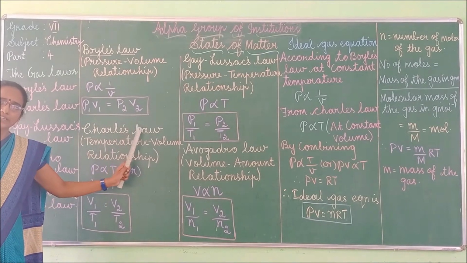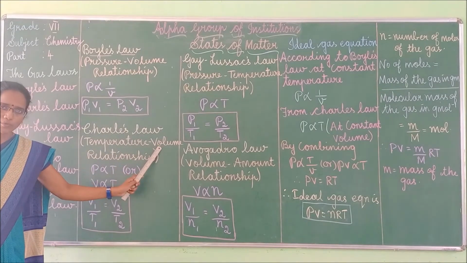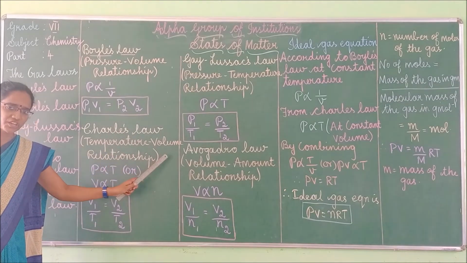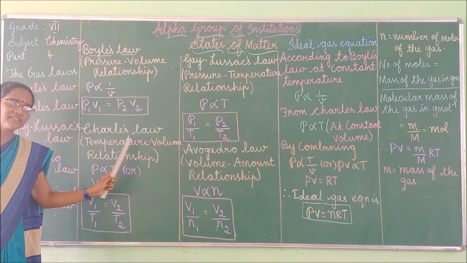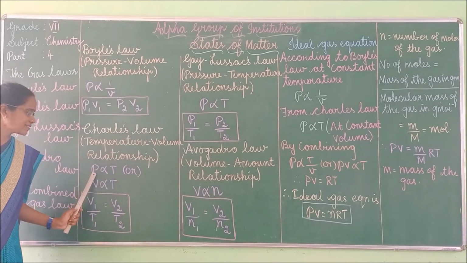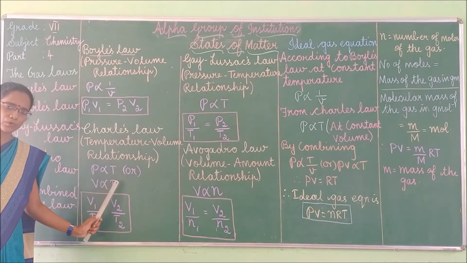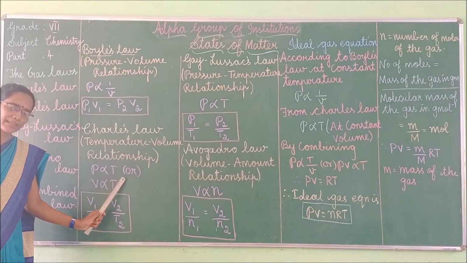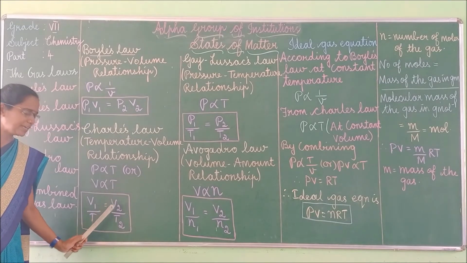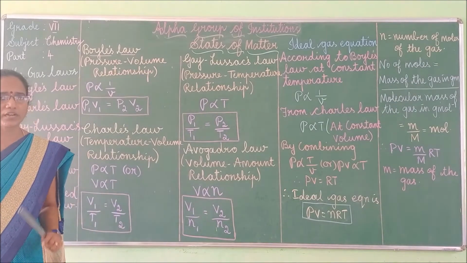Charles' law gives the relationship between the temperature of the gas and the volume of the gas. Charles' law states that at constant pressure, the volume of the gas is directly proportional to the temperature of the gas. Hence, V is directly proportional to T. This can be mathematically written as V1/T1 = V2/T2. Got it, children? Understood? Shall we move to the third law?